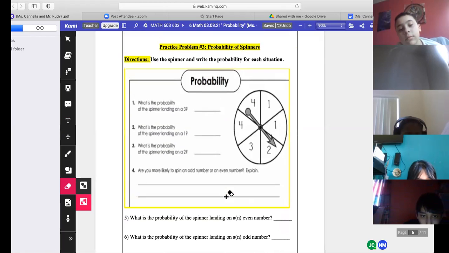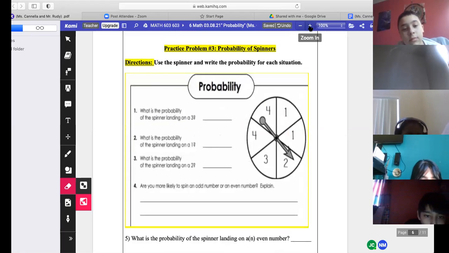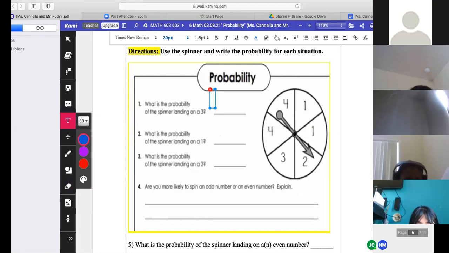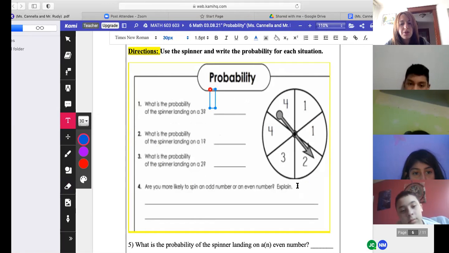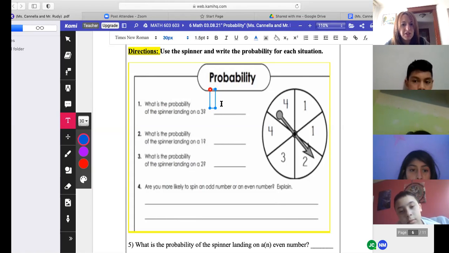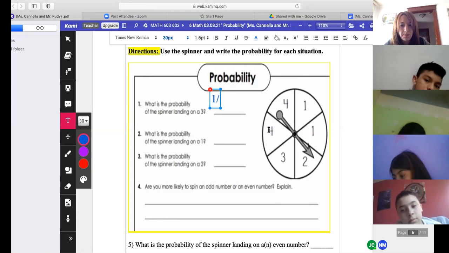All right. Who would like to try problem number 3? How about Samiri Hollins? I haven't heard from you in a very long time. Problem number 3, probability and spinner. Use the spinner and write the probability for each situation. What is the probability of the spinner landing on a 3, Samiri? So how many 3s are there? 1. And how many numbers are there altogether? 1 out of how much? Count all the spaces. 6. So 1 out of 6.